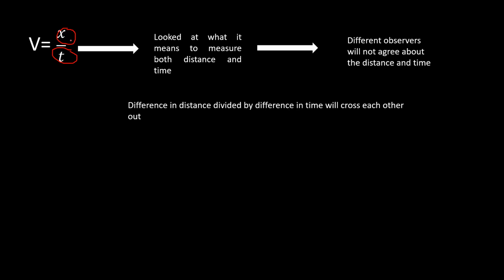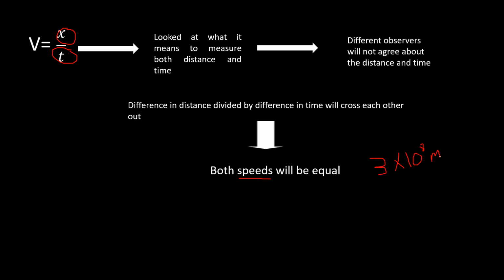So, if you divide the difference in the distance by the difference in time, their values will cross each other out, and the speed of light will be the same for both observers. So, for two observers viewing light, the distance moved by light and the time will be different. However, these differences are equal and will cross each other out. At the end, the speed of light will always be 3 times 10 to the 8th power meters per second. And this is Einstein's special relativity.